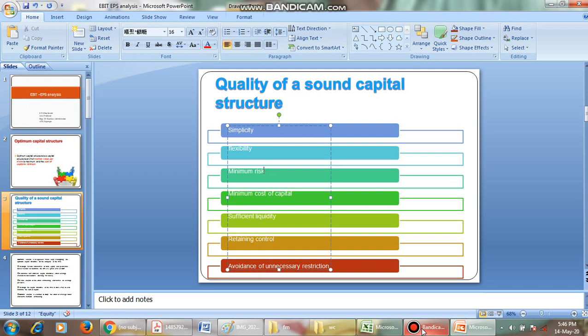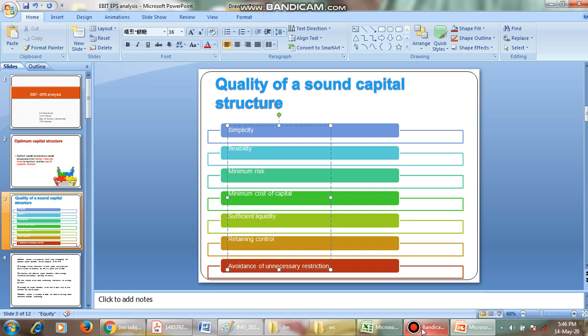Okay, and the cost of capital should be minimum. What is the cost of capital? Cost of capital is nothing but a combination of cost of equity plus cost of debt. That is, we should have a minimum cost of debt and a minimum cost of equity, which leads to forming a minimum cost of capital. That is, less cost of capital should be maintained.